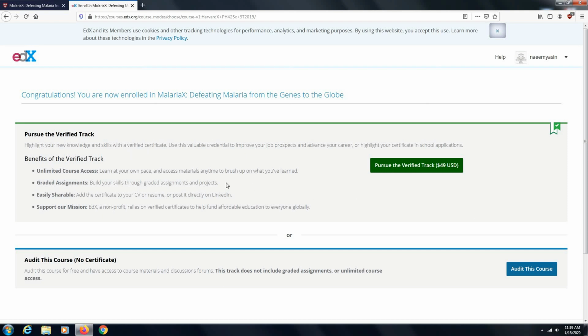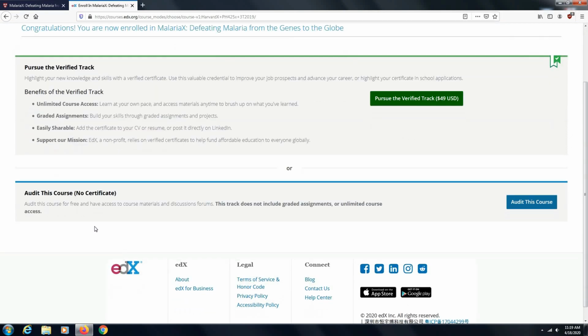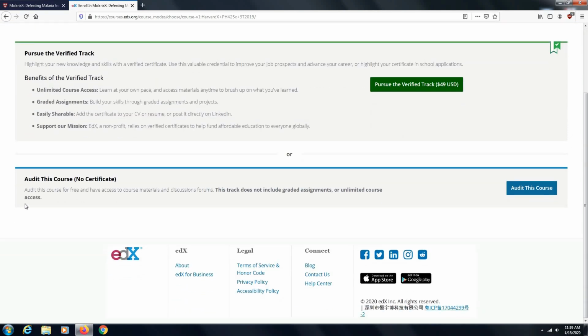And here is another important thing. They are going to ask you to pay $49 to pursue a verified track, if you are going to get the certification. Let's read this line. Audit this course, no certificate. We are here for free education. They are offering you free education. You are going to get the complete education free of cost. Audit this course for free and have access to course material and discussion forums. You are going to get the course material and discussion forums completely free. This track does not include graded assignments or unlimited course access.